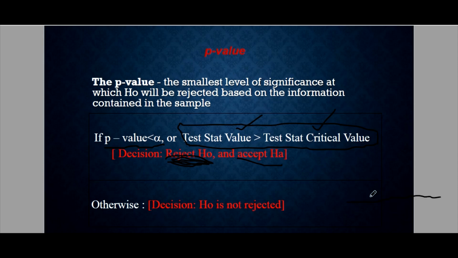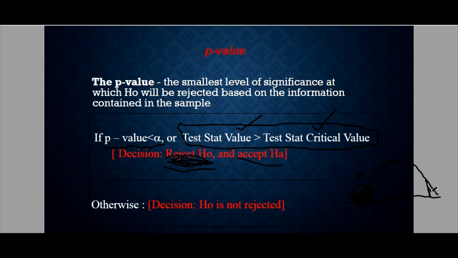Because if you look at this visually, say for example, we have a left-tailed test. This is now our alpha. Both of them are levels of significance. Alpha is also the level of significance. Now, if your p-value is lower or less than alpha, the p-value will be somewhere here, inside the shaded region. So meaning, it falls inside the critical region or the rejection region. Therefore, we will reject HO because it's inside the shaded region.